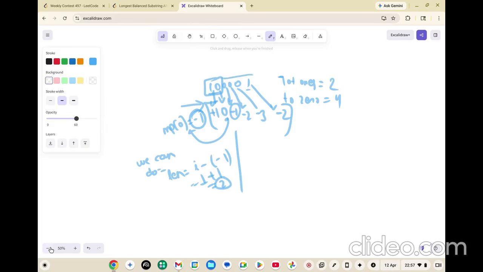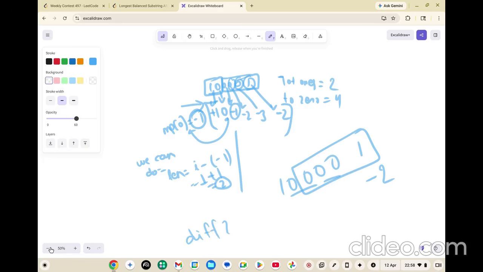Let's say this will give you a correct answer, if I'm not wrong. 1 0, you can replace it with 1 and then you will find your answer, right? So let's say we had 4 zeros and a 1. So this can be a valid substring. Now how will it be a valid substring? Because when you came to -2, you simply did a +2, so the difference 2 will be whatever the value was.